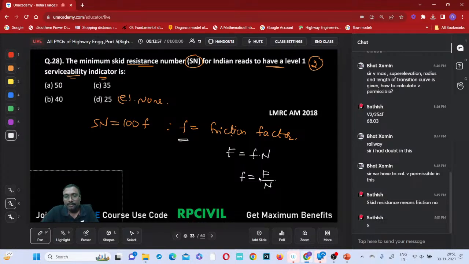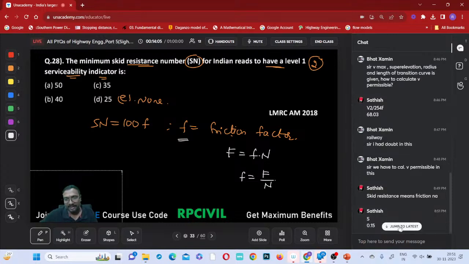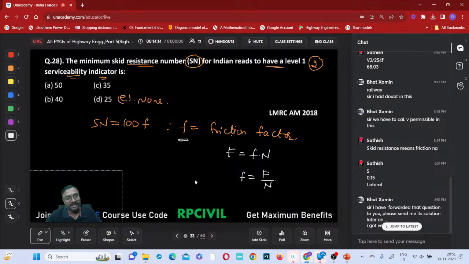Everyone, if you know the friction, yes or no? If you know the friction, you can get it like this, right? So here we have different values. Coefficient of friction. Which friction? Is it a longitudinal friction or a lateral friction? That 0.15 will come in which activity? Will it come only in which one?